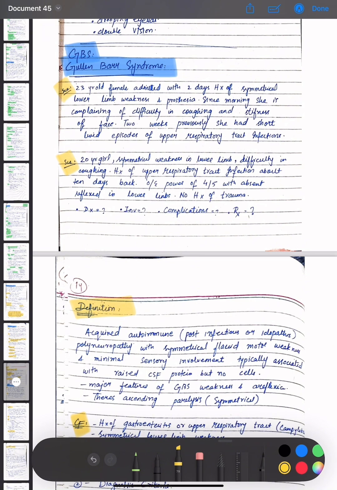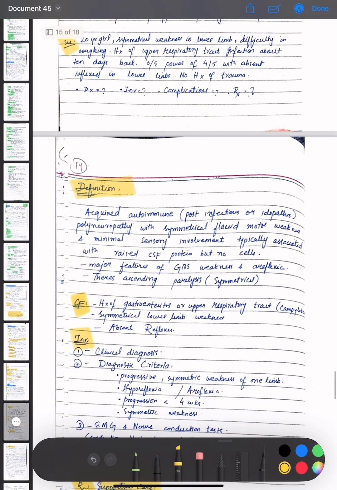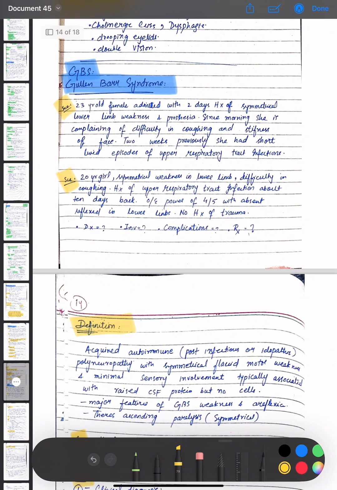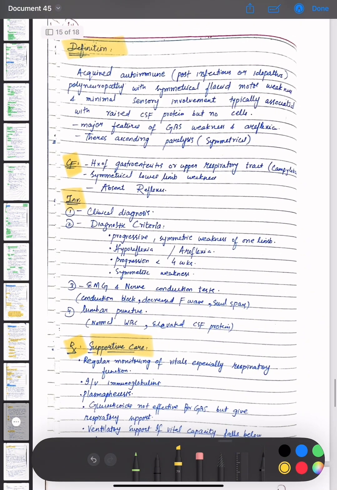Since morning she is complaining of difficulty in coughing and stiffness of face is present. Two weeks previously she had short-lived episodes of upper respiratory tract infection. There is a history of past respiratory infection, and now she is having difficulty or weakness of the lower limb. So it is an autoimmune disease in which symmetrical flaccid motor weakness occurs and minimal sensory involvement, typically associated with raised CSF protein but no cells.